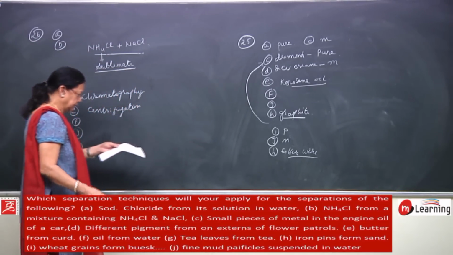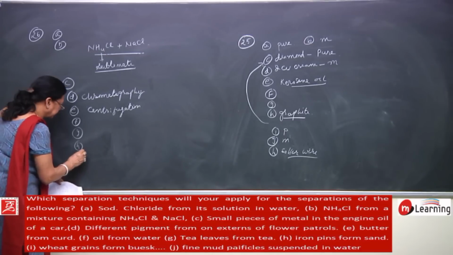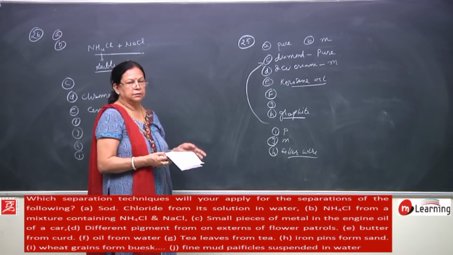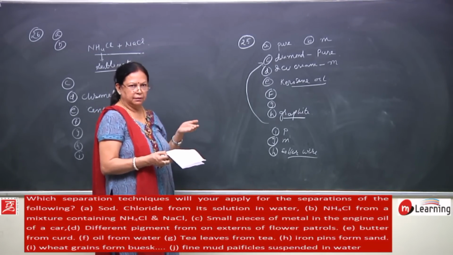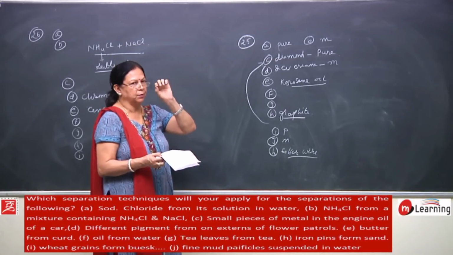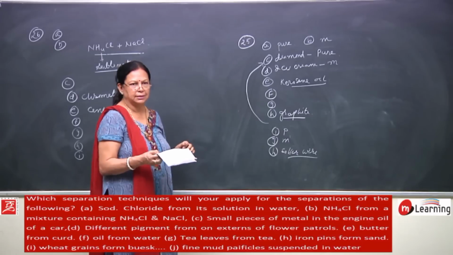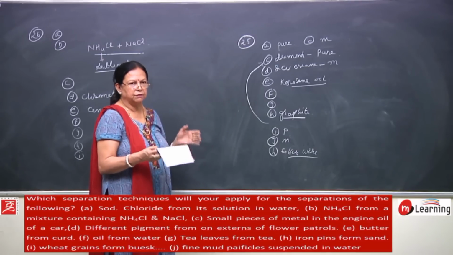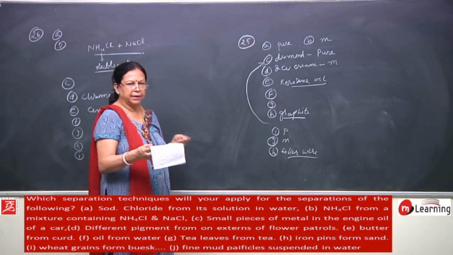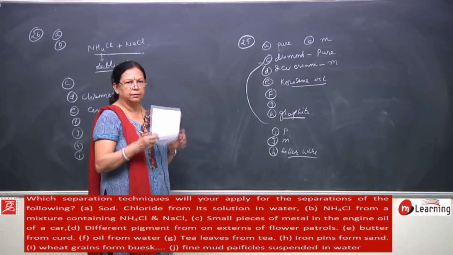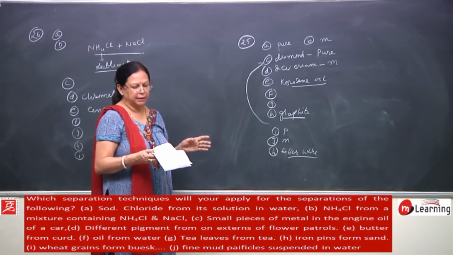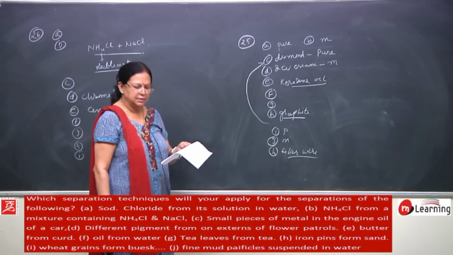Then wheat grains from husk. When farmers cut the wheat, it contains the outer covering also, and that is called husk. Now this mixture of wheat grain and husk can be separated either by sieving or by blowing. By this method you can separate.